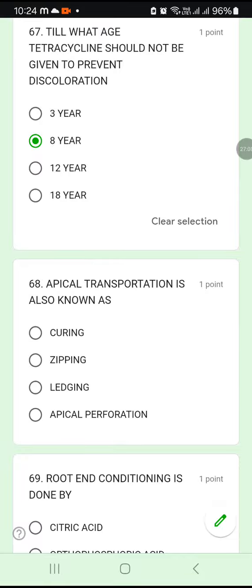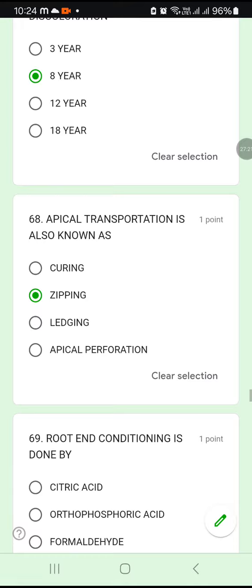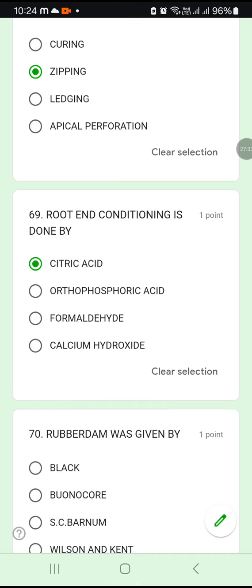68. Apical transportation is also known as what? Okay, it's also known as curing, zipping, ledging or apical perforation. Apical transportation is also known as zipping. Okay, zipping. 68B. Root end conditioning is done by citric acid, orthophosphoric acid, formaldehyde, or calcium hydroxide. Root end conditioning is done by citric acid. Okay.